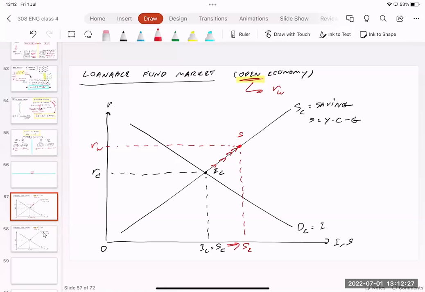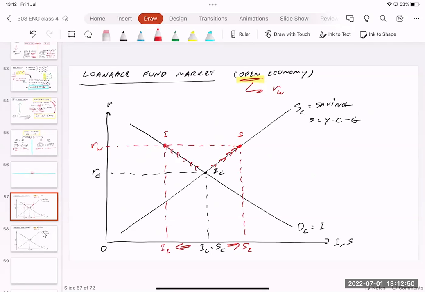How about borrowing? How about investment? Because the real interest rate becomes higher at RW, the cost of borrowing becomes higher, so people are going to borrow less, which means people are going to invest less. Investment going down, moving along the demand for loanable fund curve, going up to the left. Investment reducing from IC to I2.